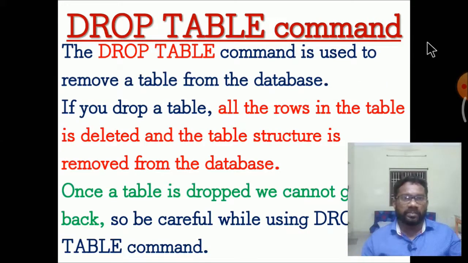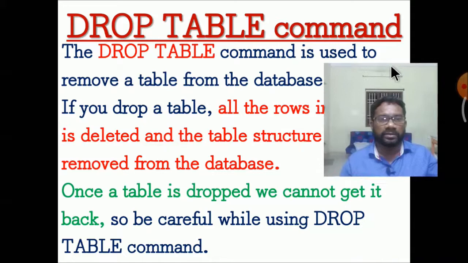Drop table command: the drop table command is used to remove a table from the database. If you drop the table, all rows in the table are deleted and the table structure is removed from the whole database. Once you drop the table, all records will be removed and the table also will be removed. Once a table is dropped, we cannot get it back.